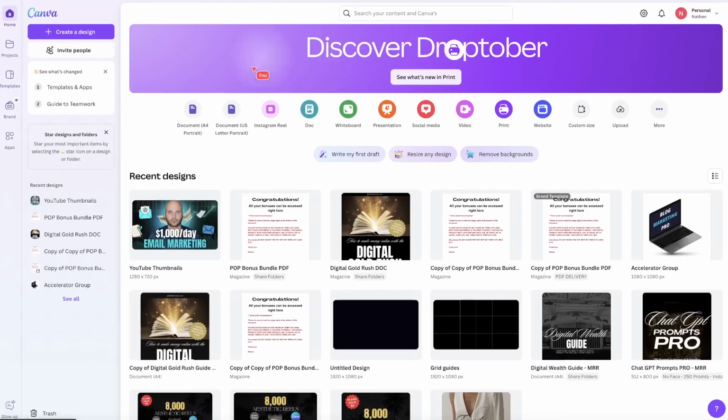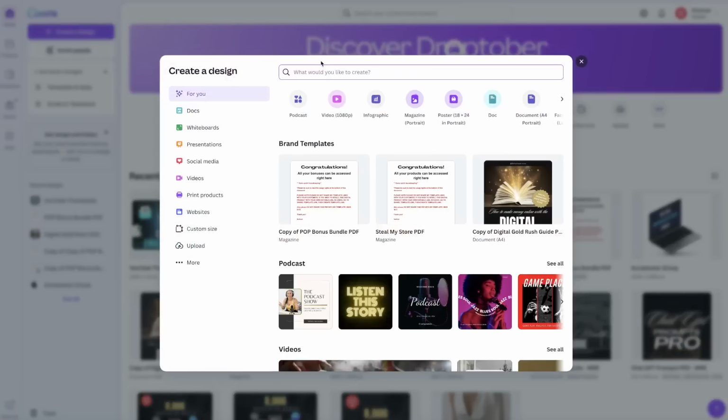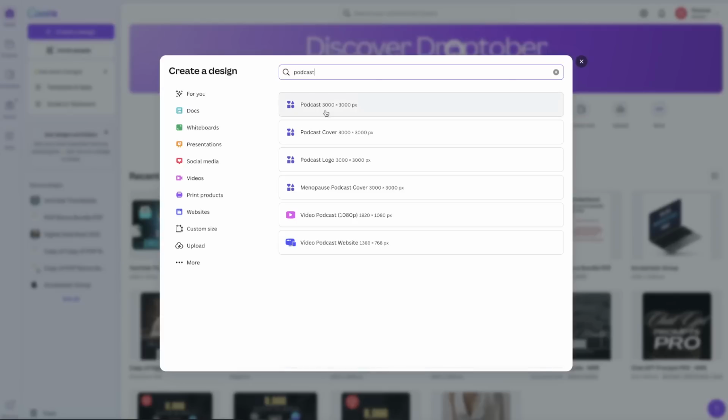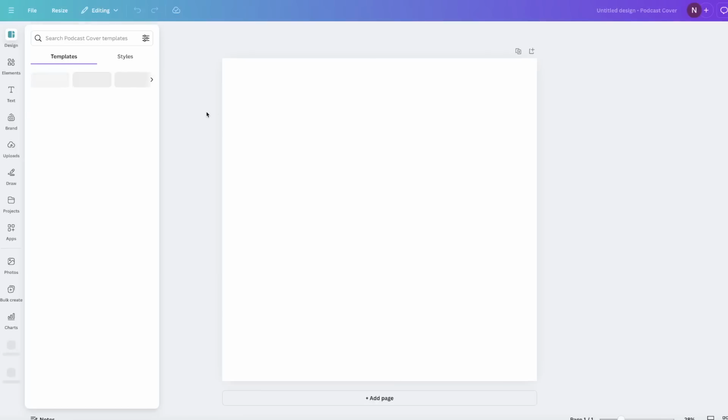This is free. You can create a free account to use this. What you want to do after you sign in is click on create a design. What I'm going to do here is type in podcast. And this is going to come up with a few different options. You can see that they're all the same size. So I'll choose the first one right here, and this is how we're going to create our podcast artwork.